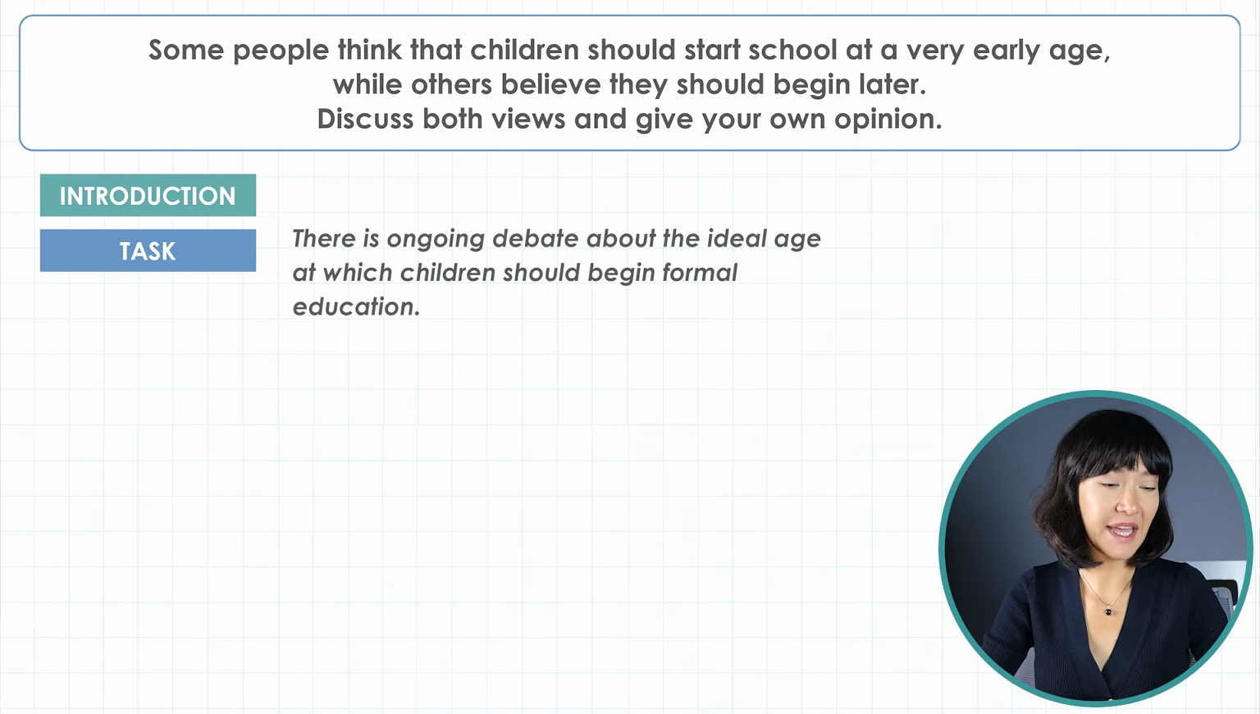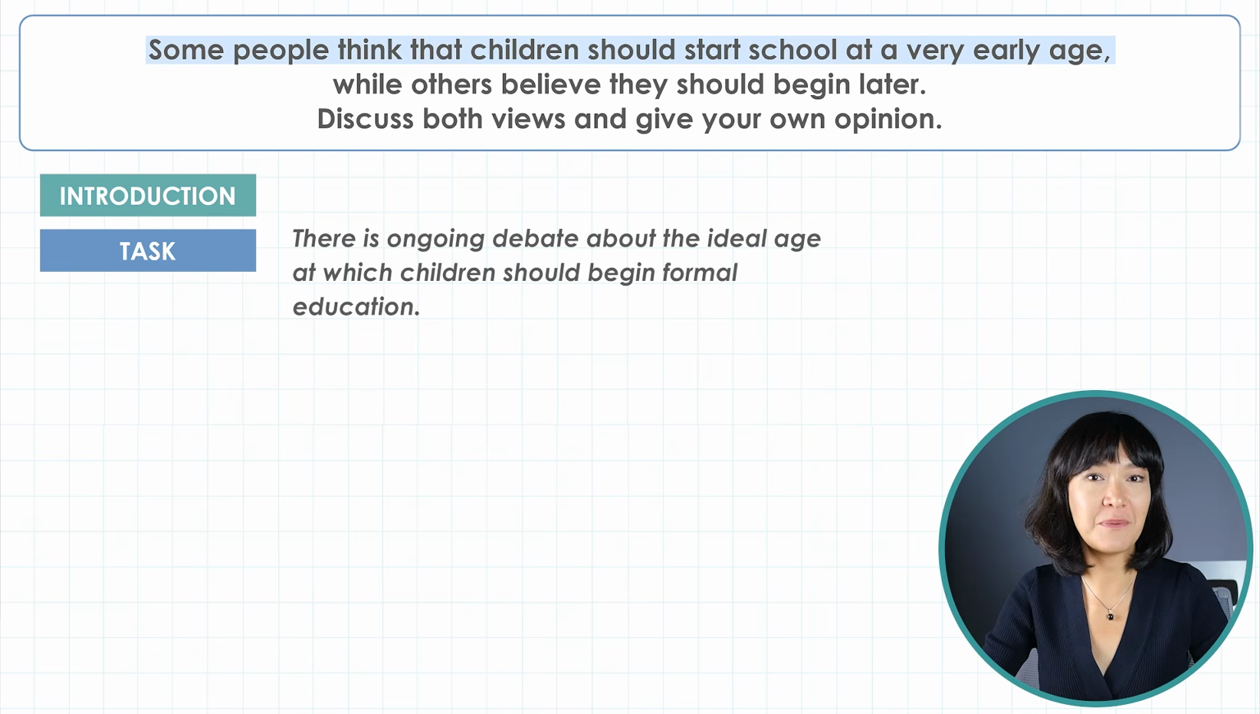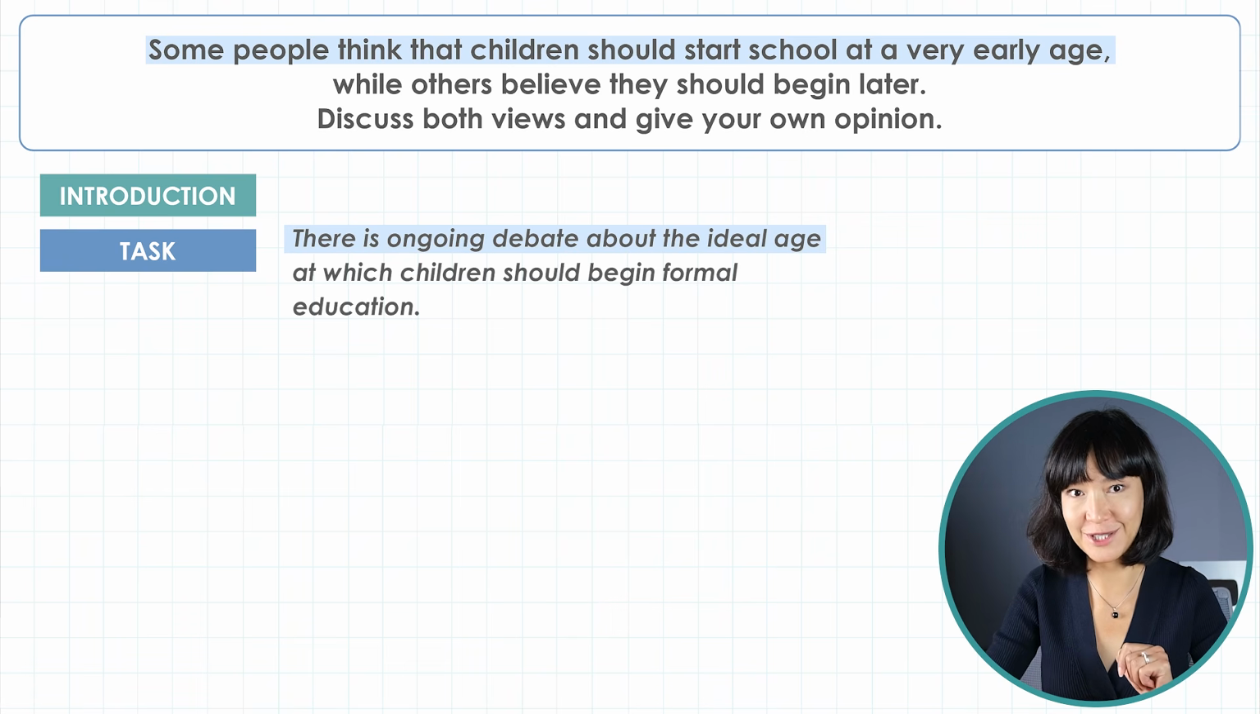There is ongoing debate about the ideal age at which children should begin formal education. This is a great opening because it paraphrases the task without copying it word for word. And notice how instead of some people think children should start school early, we say there is ongoing debate about the ideal age. So this variety in wording shows flexibility in vocabulary, and the examiners will notice it.